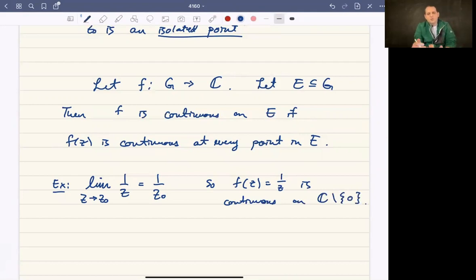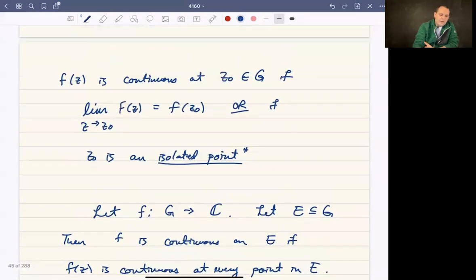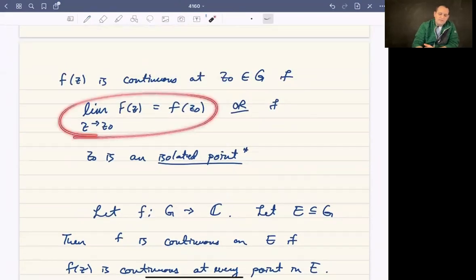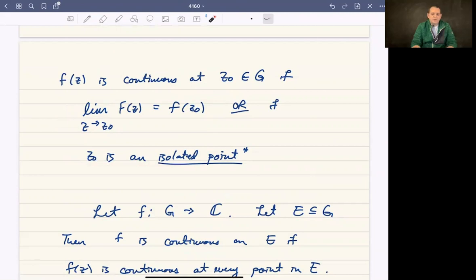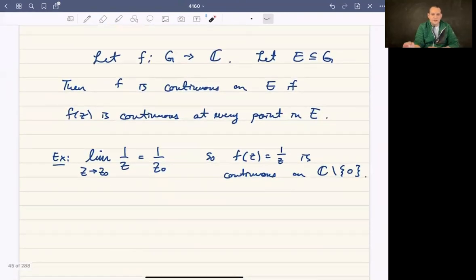Okay, and most of the usual functions that we'll work with, like 1 over z, z squared, square root of z we have to be a little bit careful of. e to the z and log z, we have the branch cut issues to deal with, but all functions are going to be continuous on their domain, with the exception of some branch cut issues. So we'll get into some of that when we talk a little bit more systematically about these functions. But that's what it means to be continuous. So continuous means that, again, the limit of f as z approaches z naught is f of z naught, or z naught is an isolated point. Okay, so that's what it means to be continuous at a point, and then continuous on a set means that it's continuous at every point in that set.